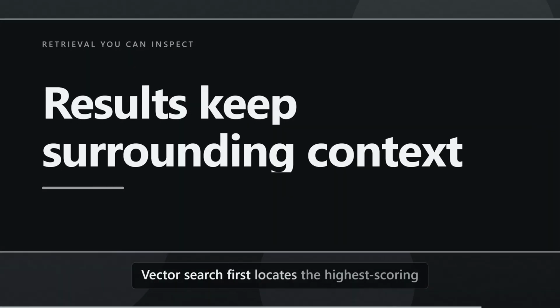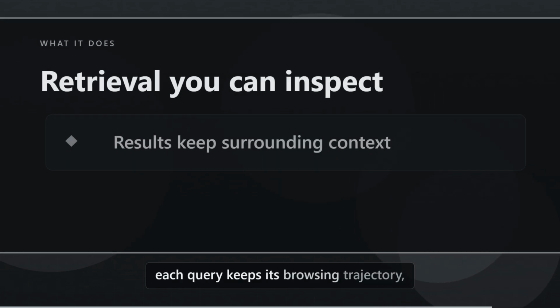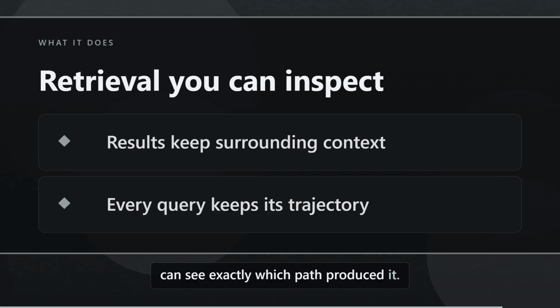Vector search first locates the highest scoring directory, then drills down layer by layer. Each query keeps its browsing trajectory, so when a result looks wrong you can see exactly which path produced it.